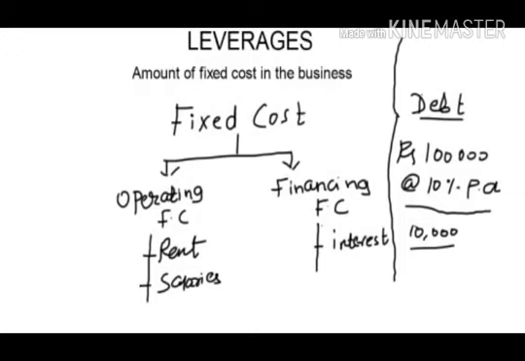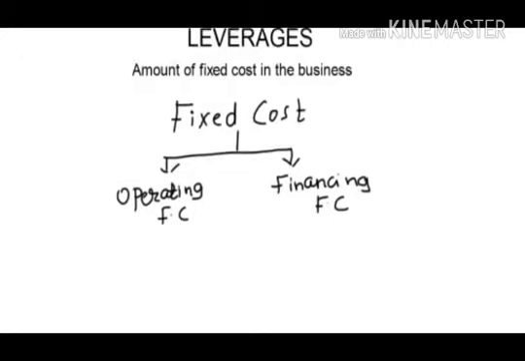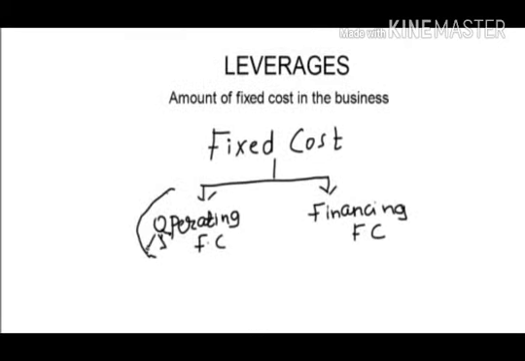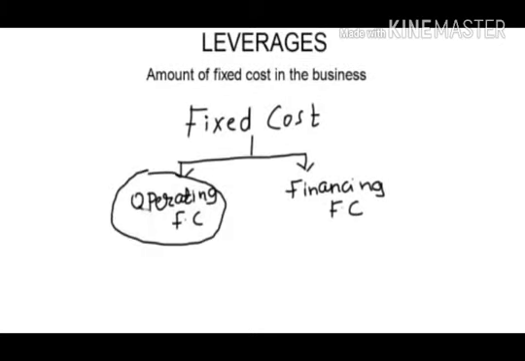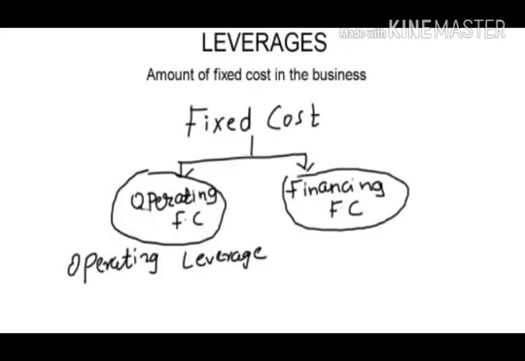Higher the fixed cost, higher will be the leverage in the business. This is the important point you have to remember. If fixed costs are very high, there will be high leverage in the business. If a business has operating fixed cost, then there will be operating leverage in the business. I repeat, if a business has operating fixed cost, then there will be operating leverage. On the other hand, if a business has financing fixed cost, then there will be financial leverage in the business.